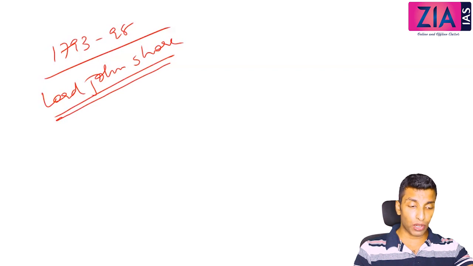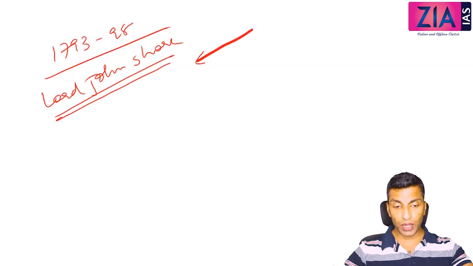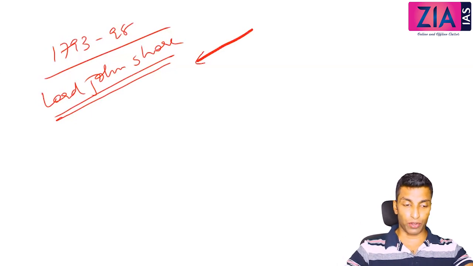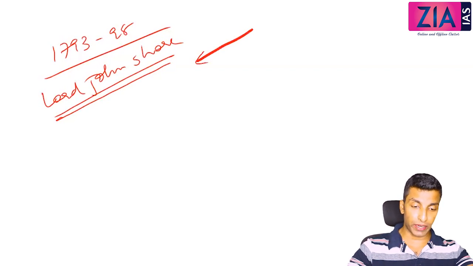Separately, when we discuss Sir John Shore, there is nothing much to discuss, and especially from the exam point of view for prelims and mains, there is nothing. The discussion of history that I am going to do is purely from the exam point of view, so I am not interested in discussing him. So we are skipping this person. We are looking only for prelims and mains questions, right? Nothing was there from that perspective, so we skip this person.